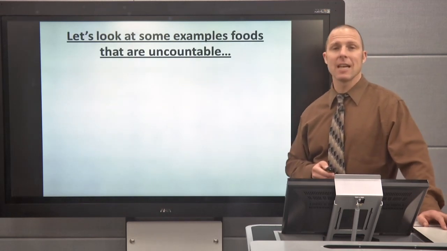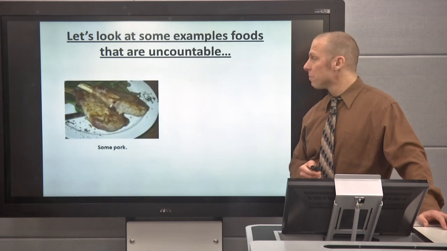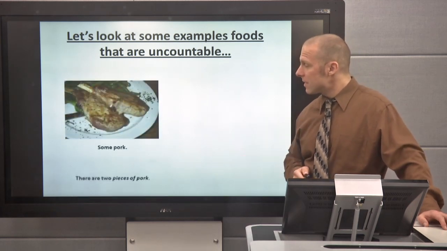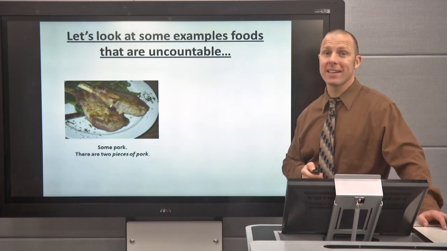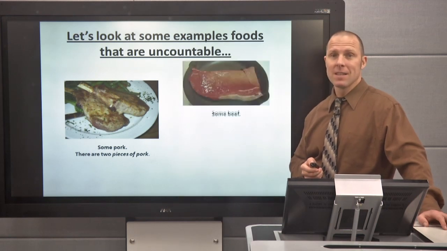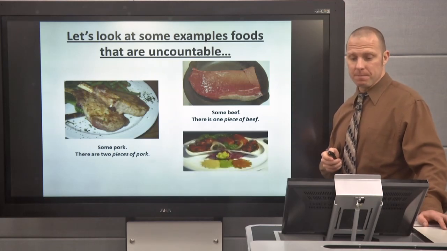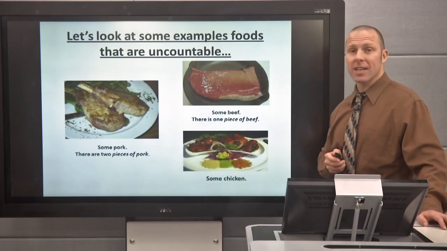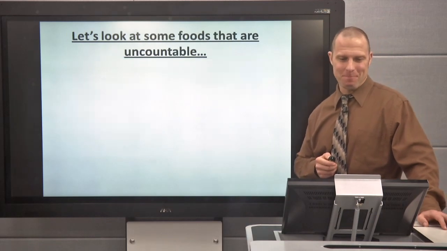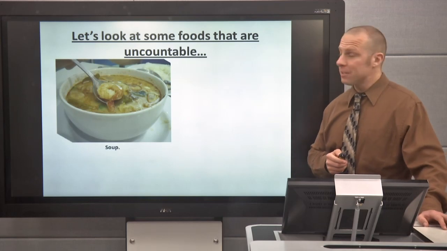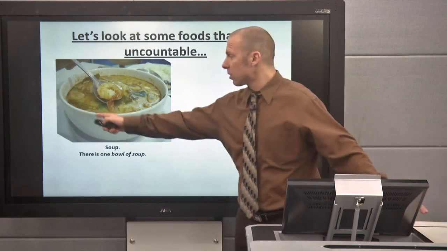Okay, so let's look at some examples of foods that are uncountable. There's some pork, but if we look at this, we see there are 2 pieces of pork. I can't count the pork, but I can count the pieces. There's some beef, or there is 1 piece of beef, and there is some chicken, or there are 5 pieces of chicken. There is some soup, or there is 1 bowl of soup. This is called a bowl.